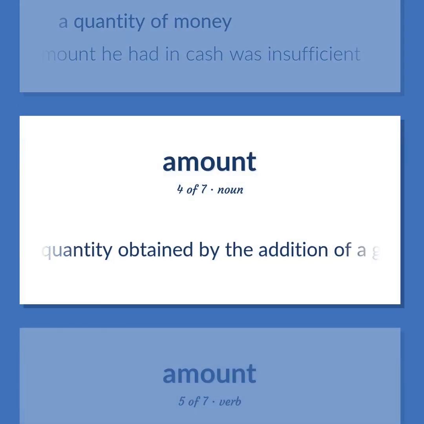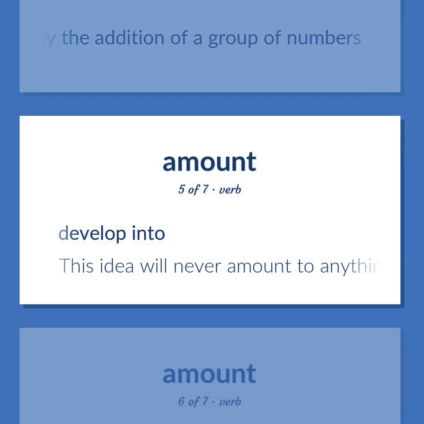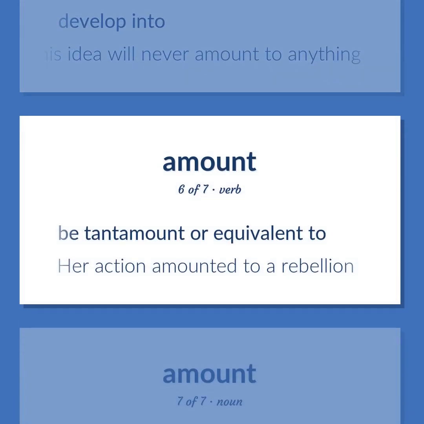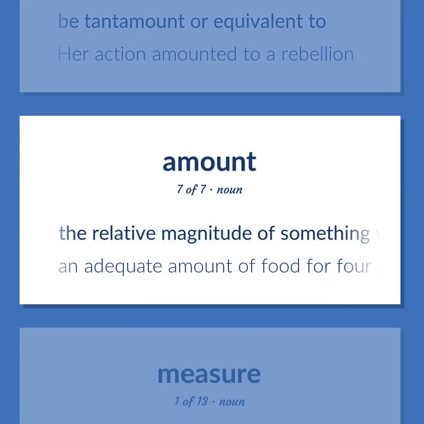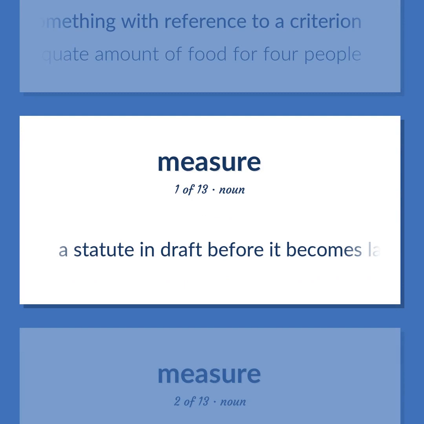A quantity obtained by the addition of a group of numbers. Develop into. This idea will never amount to anything. Be tantamount or equivalent to. Her action amounted to a rebellion. The relative magnitude of something with reference to a criterion. An adequate amount of food for 4 people. A statute in draft before it becomes law.